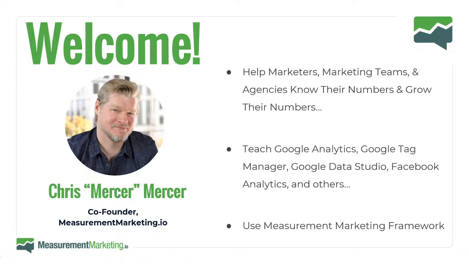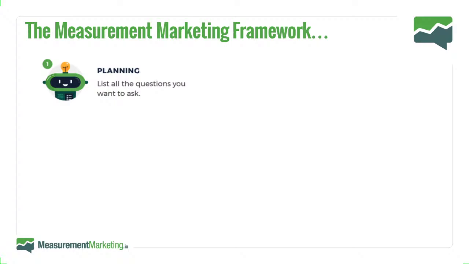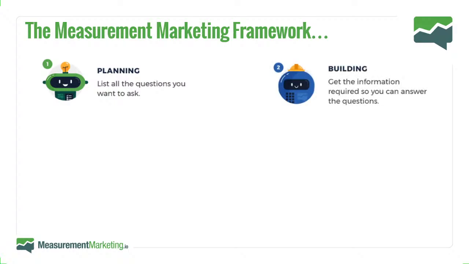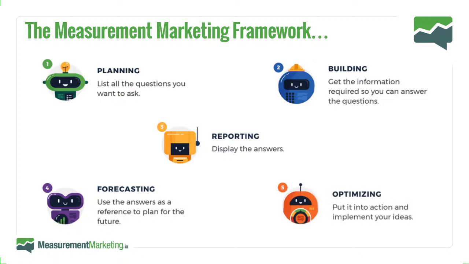Our job is to help people just like you learn how to use all these fun tools. And of course, we use the framework for that. Really, 5 key stages. We help put the training in context for today's training. There is planning, where you figure out what questions you're trying to answer. There is the building, where you actually start collecting all the information so you can get those answers. There is the reporting, where you display the answers so you can actually see the end results of what you're looking to collect. Then you start to use those to forecast your near future. And finally, you optimize, because you're going to measure against what your forecasts are, so you know exactly what's working and what's not.